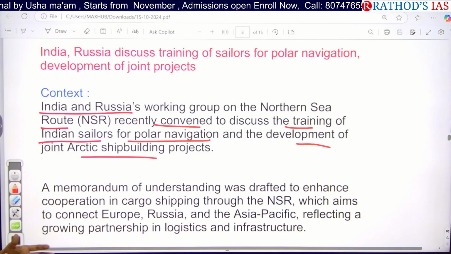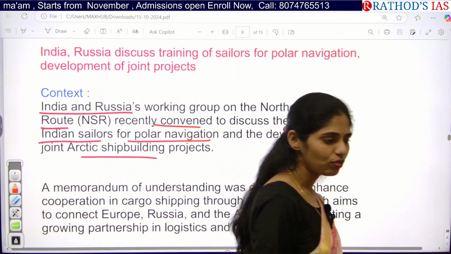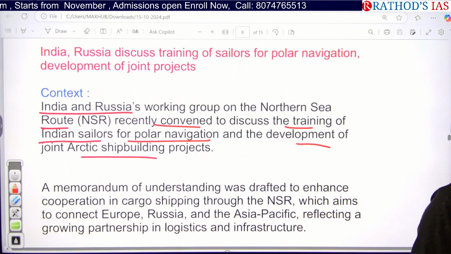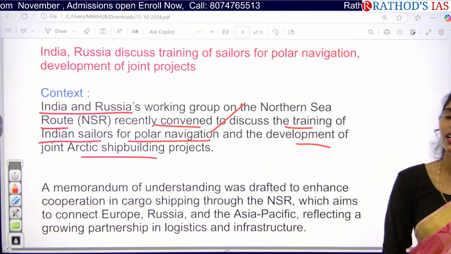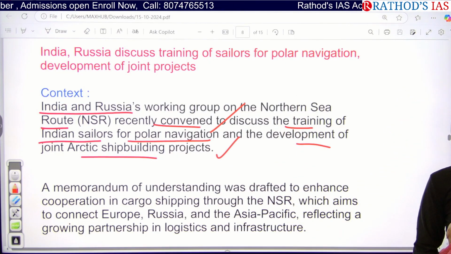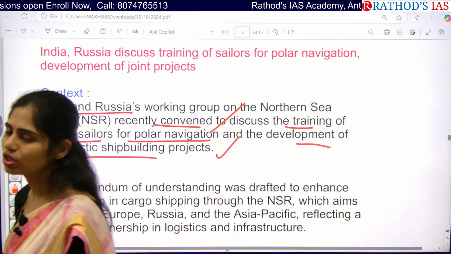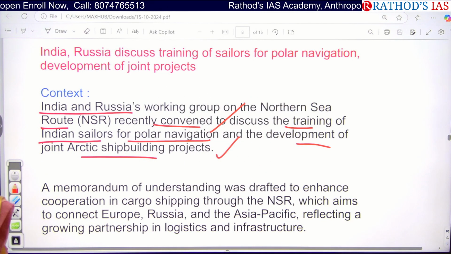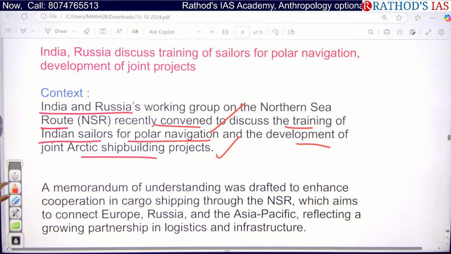Okay, so whenever you are writing about India-Russia relations, you can add one more development: Russia is helping India with training of Indian sailors for polar navigation, and we are also going to have some joint Arctic shipbuilding projects between India and Russia. So these are the 2 important developments that you have to write whenever you are writing about India-Russia relations.